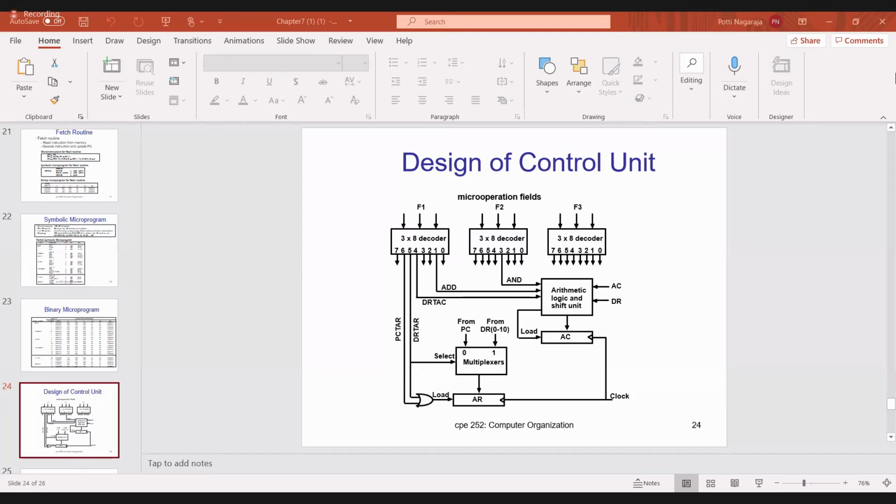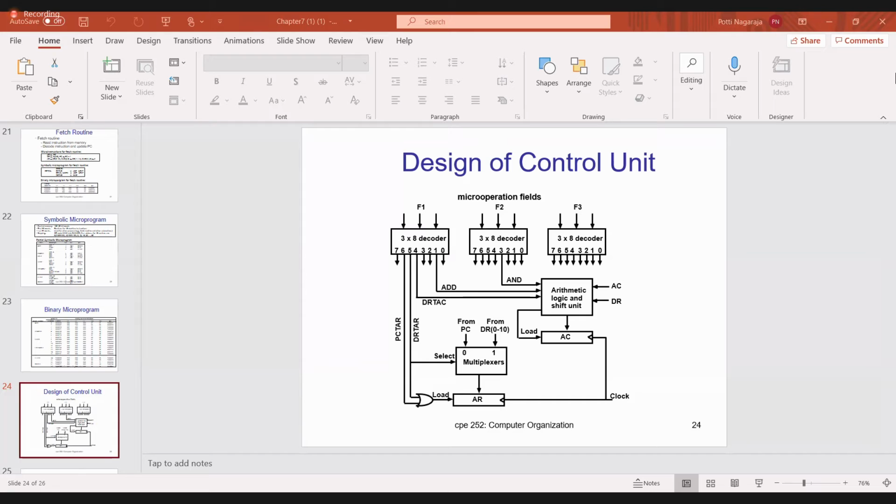Each micro instruction, for the different fields, contains how many bits? Roll number 31 to 40, each micro instruction contains how many bits? 20 bits. Yes.